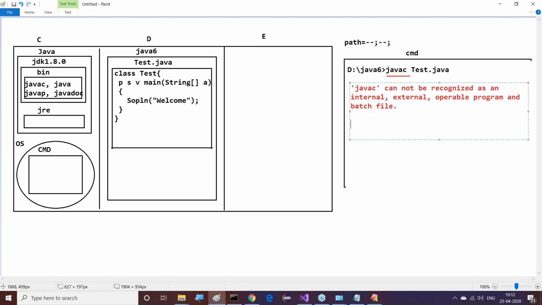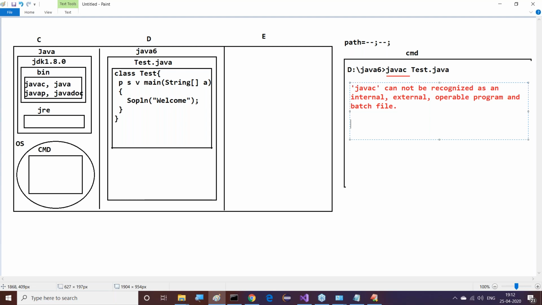Like this message we are able to get. When the operating system is not identifying the location of javac, where javac is available, the operating system gives this message. If javac is not available in its internal commands list and not available at the locations referred by the path environment variable, in that scenario the operating system will give this message.